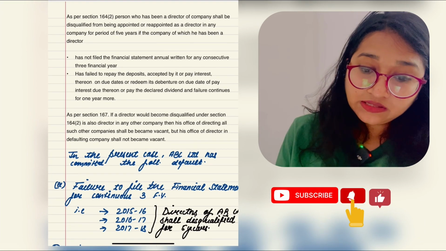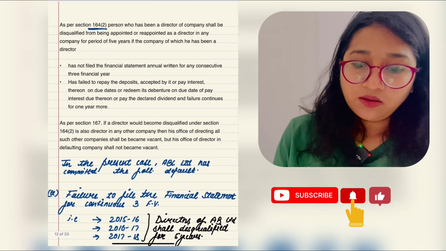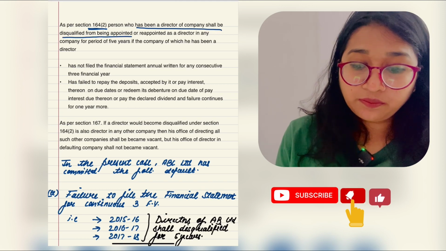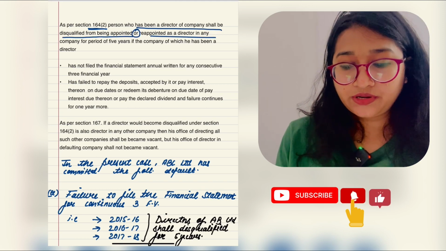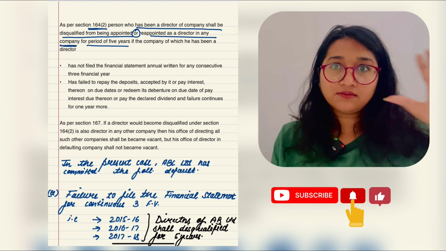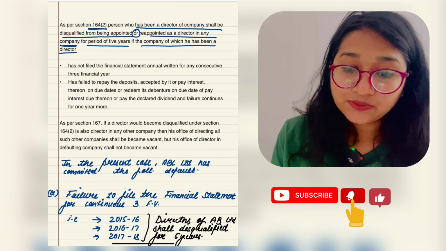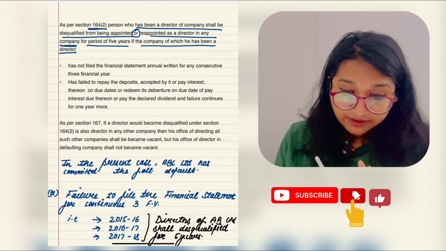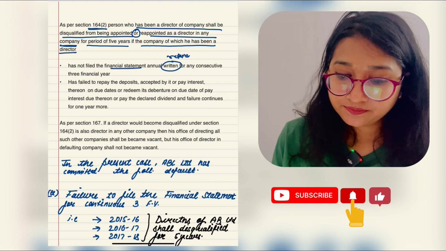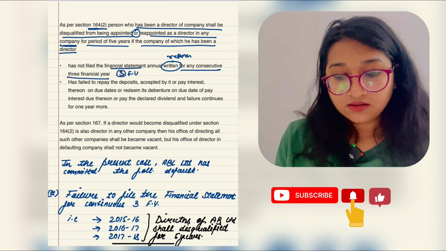Okay, as per section 164 subsection 2, a person who has been a director of a company shall be disqualified from being appointed or reappointed as director in any company for a period of 5 years, if the company of which he has been director has not filed financial statement or annual return for any consecutive 3 financial years.